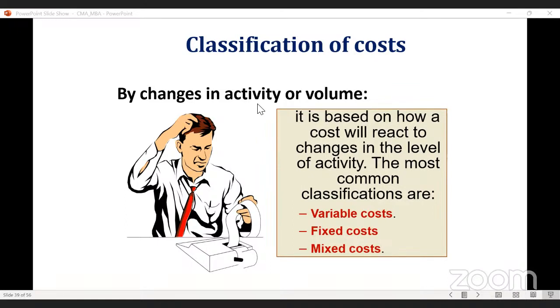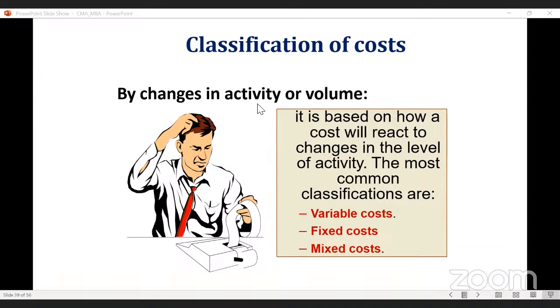That means whatever may be your volume of production or changing of your activity, the cost will not change. It will remain fixed for a certain period, certain level. Okay, that is fixed cost. Very good example. I have already taken the rent.